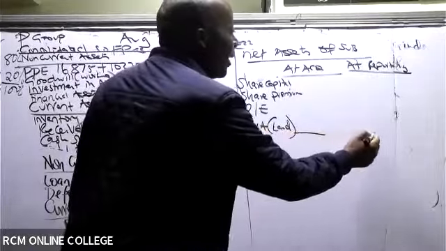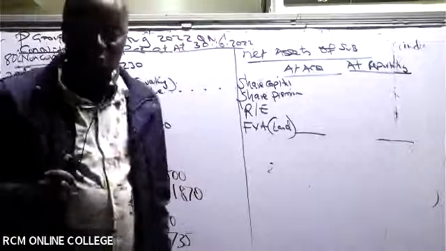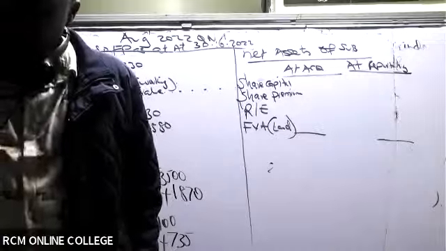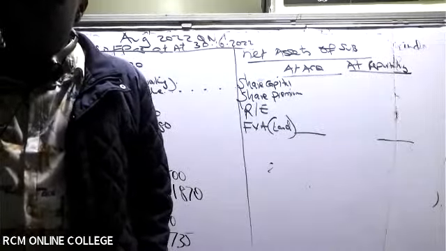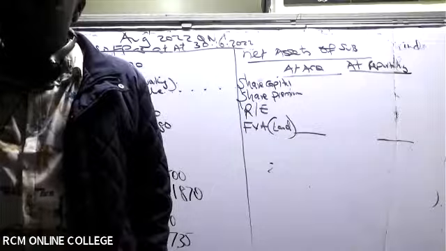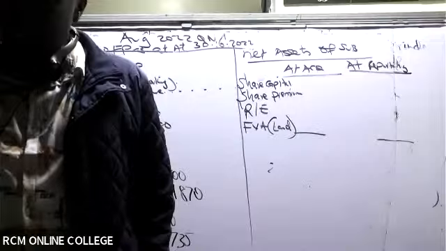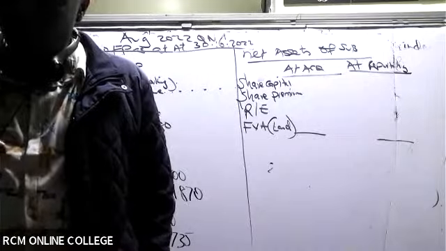Unfortunately, here at acquisition, these guys have told us something very nice. Let's read note number 1. On 1st January 2012, P Limited acquired 60% of the ordinary shares of S Limited for a cash consideration of 10,000.